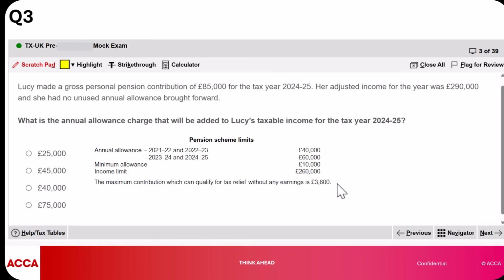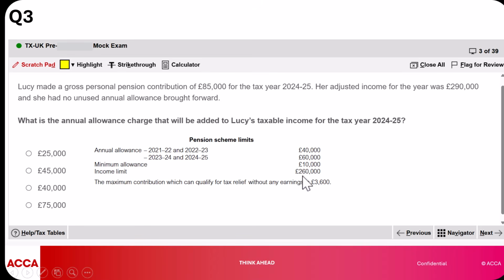Now, you're told here Lucy made a gross personal pension contribution of 85,000 for the current tax year, but her adjusted income is 290,000 and she has no unused annual allowance brought forward. Now, we can see here I have opened the tax table, and I have specifically focused on the pension scheme limits. My great focus will be the annual allowance in the current year because there's no brought forward annual allowance. And I can see here for the current year 2024-2025, my annual allowance is 60,000.